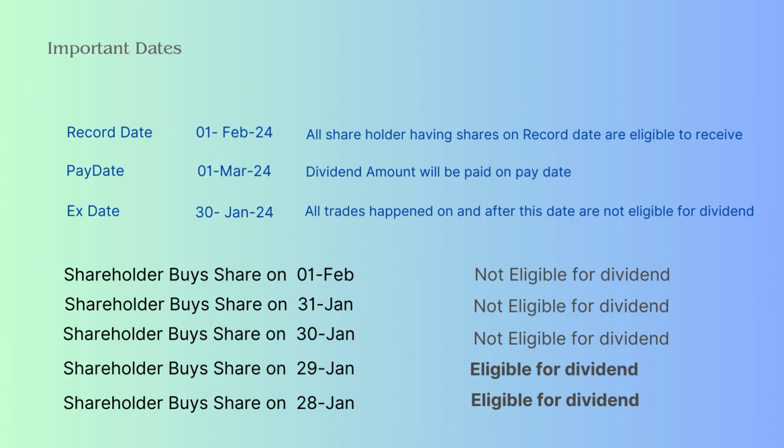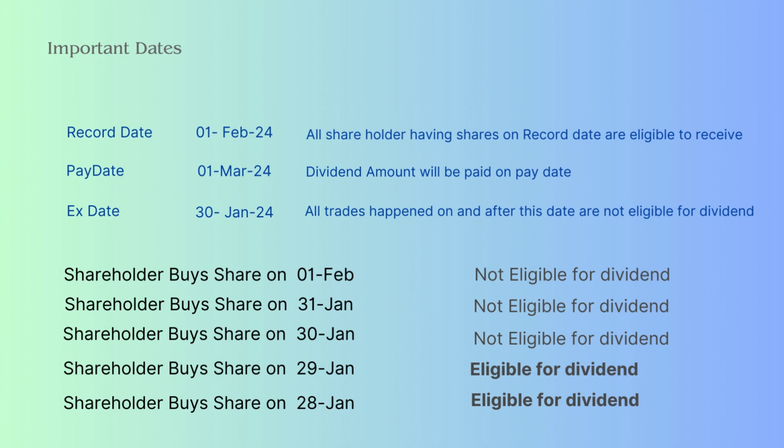Ex date is generally 2 days before the record date. Any trade happening on and after the ex date is not eligible for the dividend due to the T+2 settlement cycle. It would not be settled before the record date.